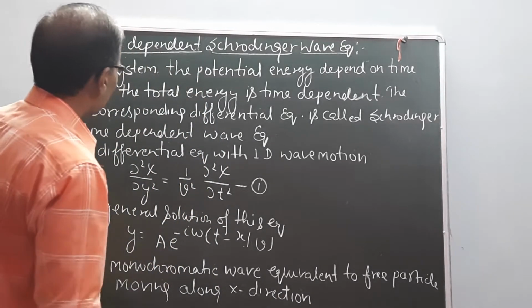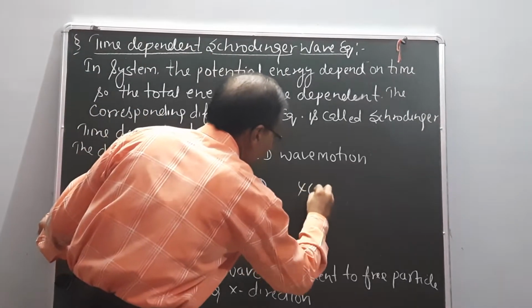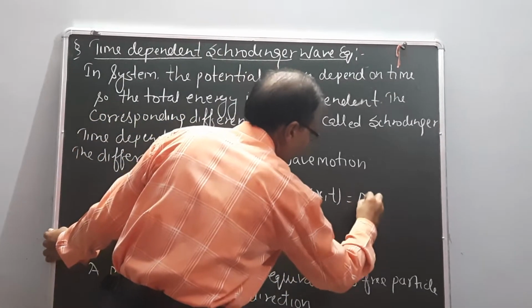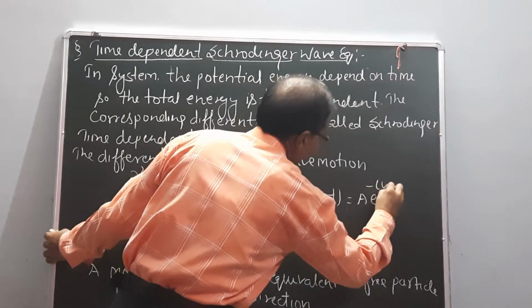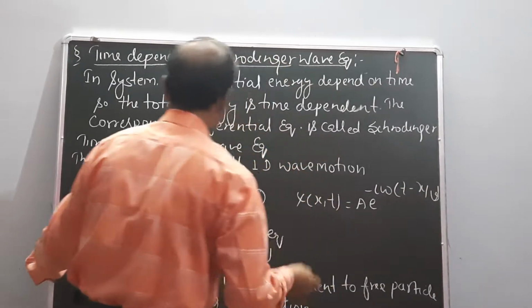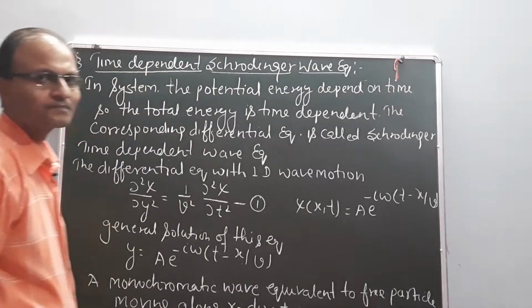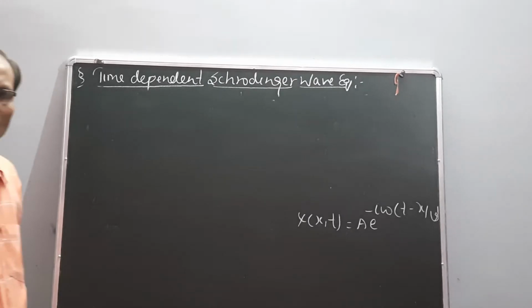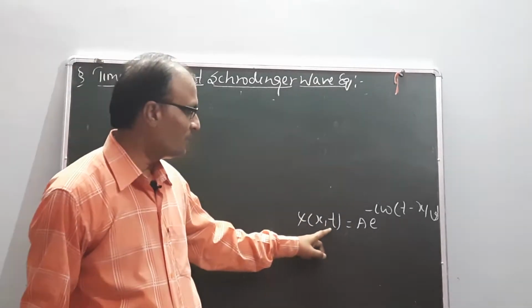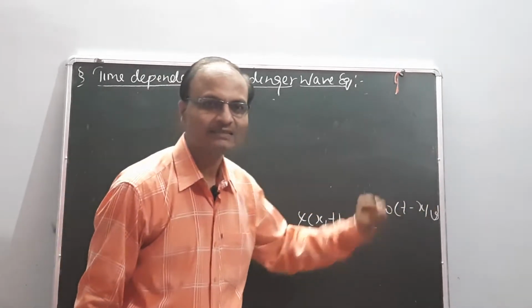So, the equation is psi(x, t) equal to A e to the power minus i omega (t minus x upon v). Now solve the equation. The equation is psi(x, t) equal to A e to the power minus i omega (t minus x upon v).